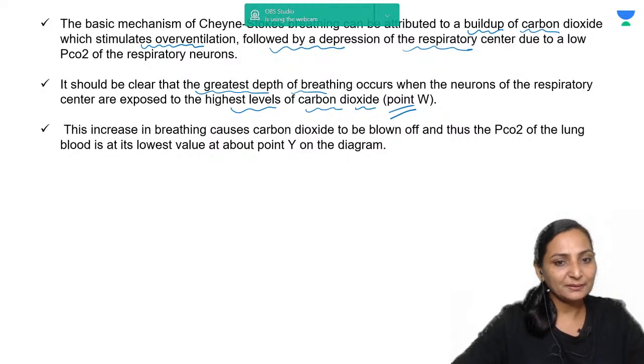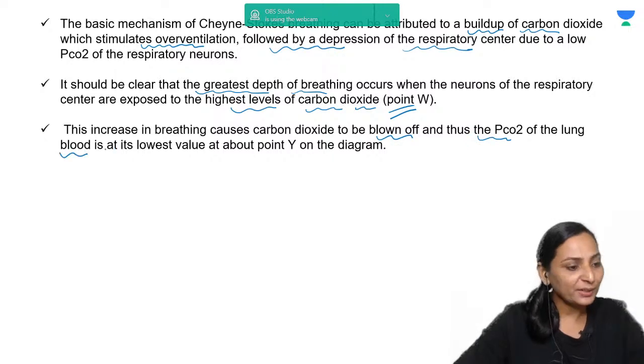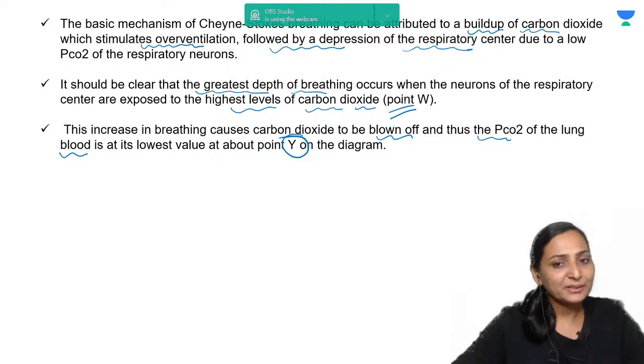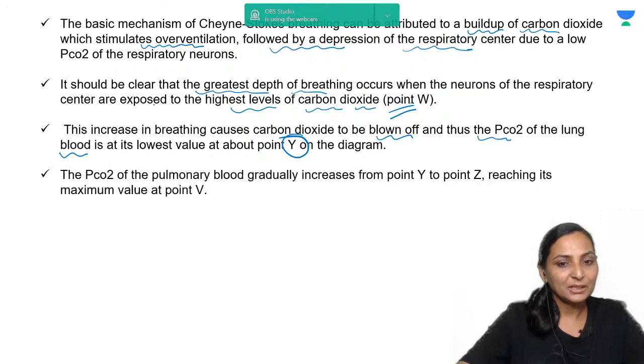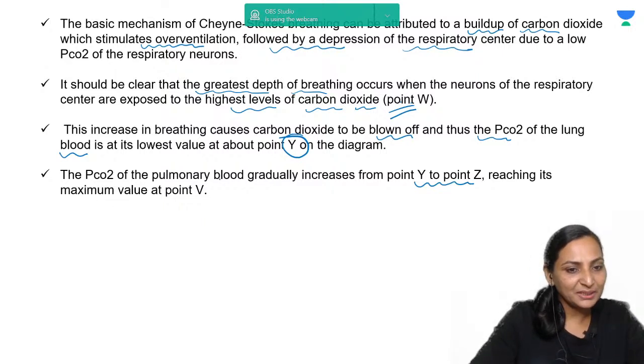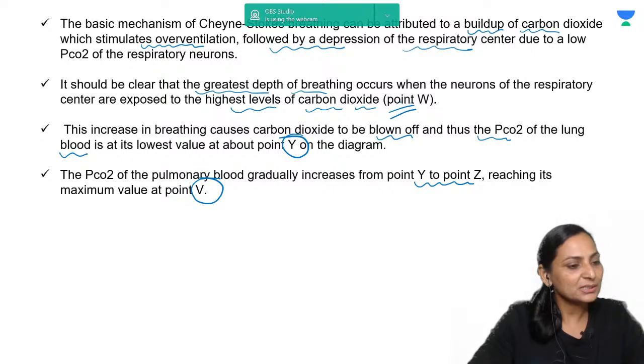The increase in breathing causes carbon dioxide to be washed out and the PCO2 of the lung is going to be lowest. So that point where the PCO2 of the blood is lowest is the point Y. Right? So point W means maximum carbon dioxide level, which is stimulating the neurons, and hyperventilation is resulting in carbon dioxide washout. So the lowest level of carbon dioxide is at point Y. The carbon dioxide of the pulmonary blood gradually increases from Y to Z and it reaches its maximum value at point V.